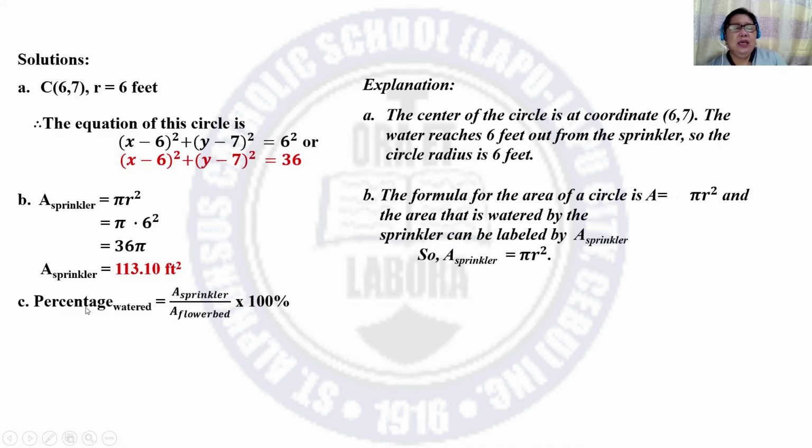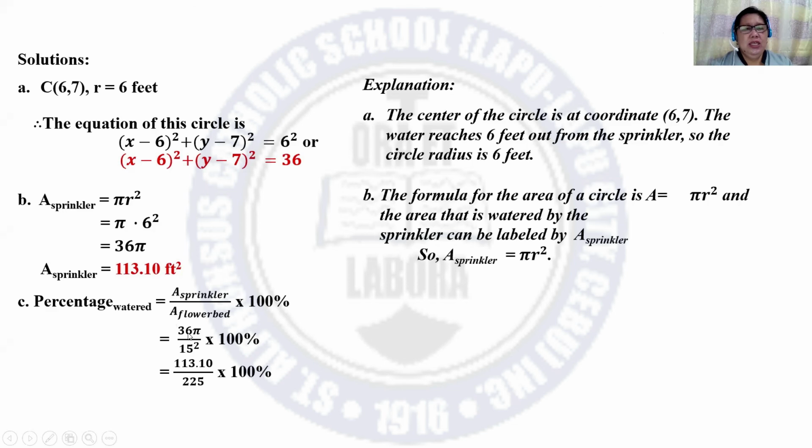And for letter C, percentage watered is equal to the area of the sprinkler over the area of the flower bed times 100%. The area of the sprinkler is 36 pi over 15 squared, as the area of the flower bed, that is 15 by 15, times 100%.